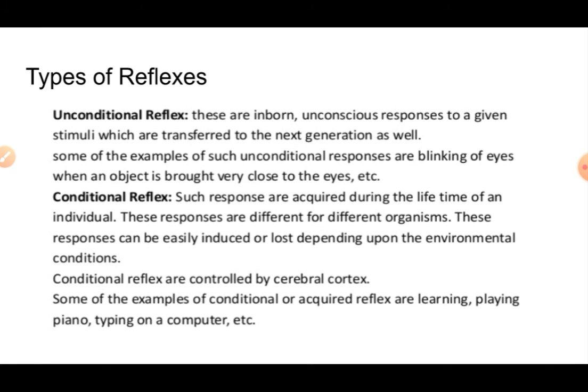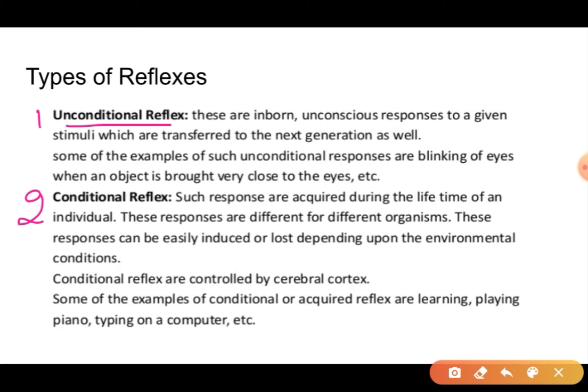Now there are two types of reflexes in our body. One is unconditional reflexes, the other is conditional reflexes. Unconditional reflexes are the reflexes which we receive by birth, which are not acquired. These are the common reflexes which every person does, whether a child or an adult, of any country. Every person gives the same response when some stimulus is brought near.